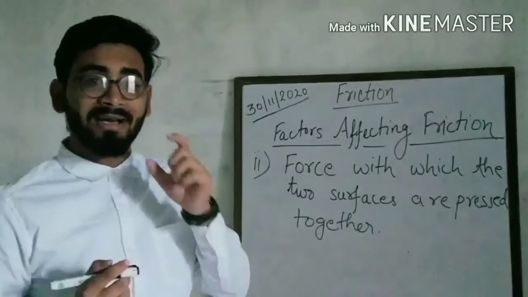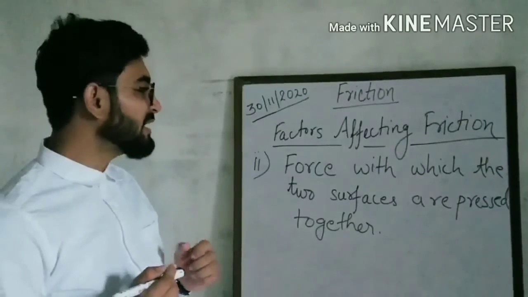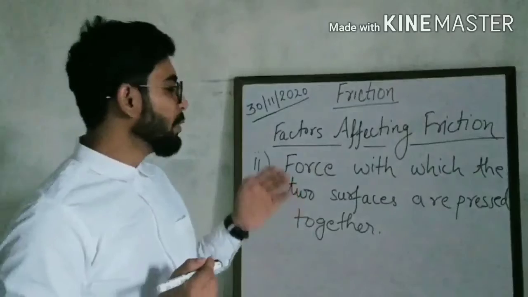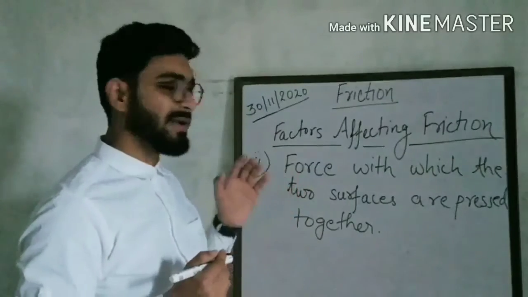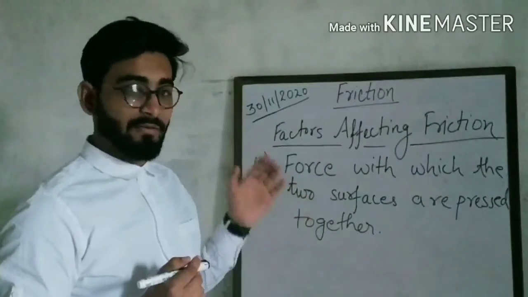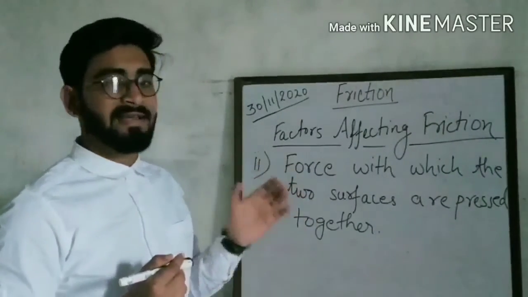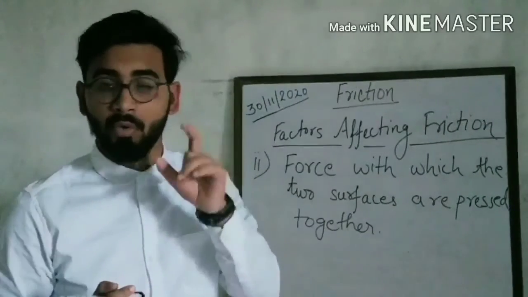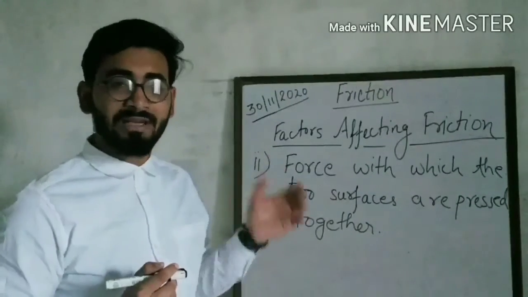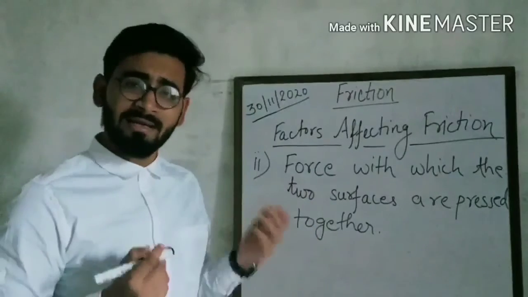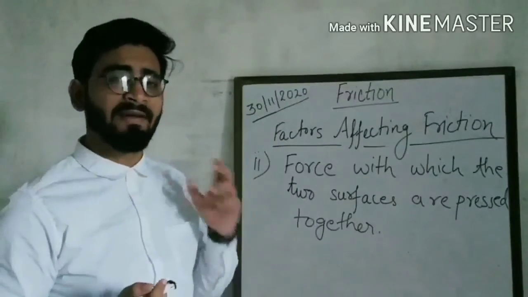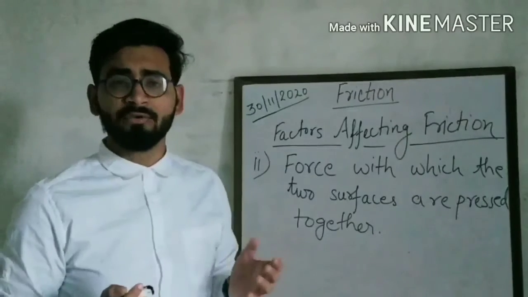So what is the second factor that affects the friction? The force with which the two surfaces are pressed together. If the force with which the two surfaces are pressed together is harder, the friction will be more. And if it is not harder, the friction will be less. So did you understand what are the two factors which affect the friction? Tell me what are the two factors? Yes.